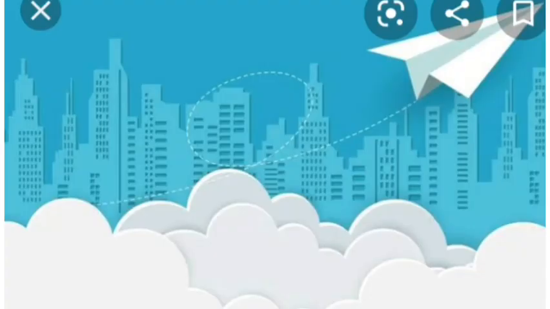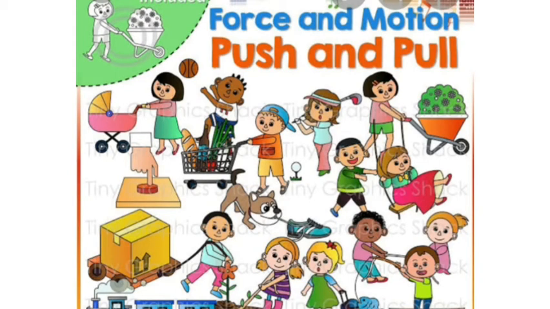A piece of paper flying in the air is being pushed by the wind. A book moves towards you when you pull it. A ball begins to roll when you push it. You can open or close a door if you push or pull it.